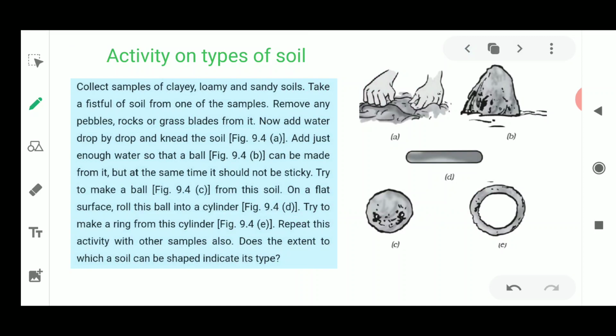Next, you remove any other pebbles. After that, you add water drop by drop. You need to knead the soil with the help of your fingers, your hand. Now adjust enough water with that so that the ball is going to be formed.